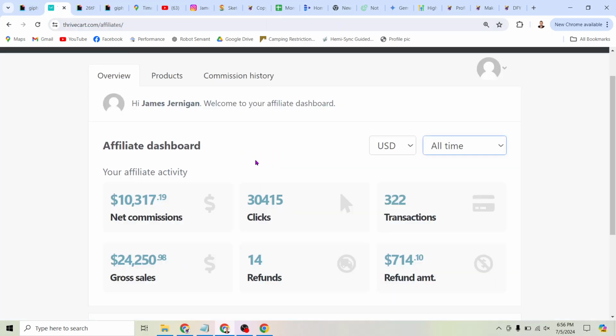I started off by showing you this dashboard. This is one of my affiliate dashboards. So here's how it works for promoting a product. The more clicks we get on this product, the more people end up buying the product, and the more money you make. Super simple stuff.